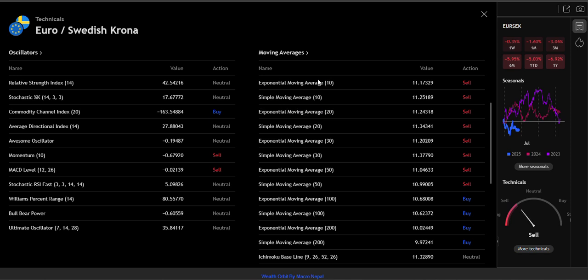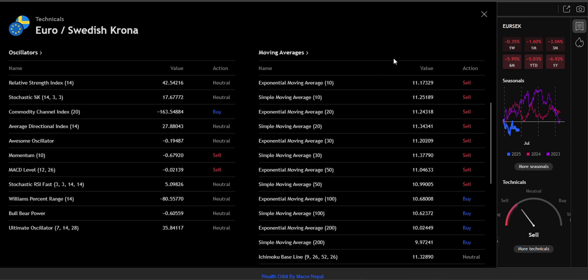Okay, then RSI is at 42, stochastic 17, commodity channel minus 163, average directional index 14 day 27, awesome oscillator minus 0.19, momentum minus 0.67, MACD minus 0.02, stochastic 5.09, Williams percent range minus 80, bull bear minus 0.60, ultimate oscillator 35.